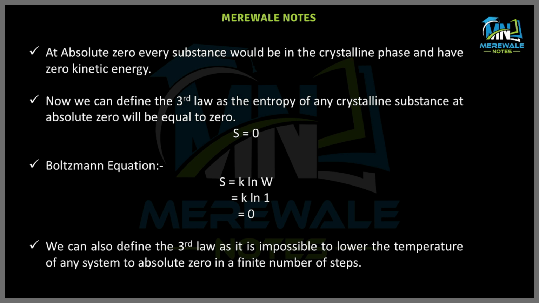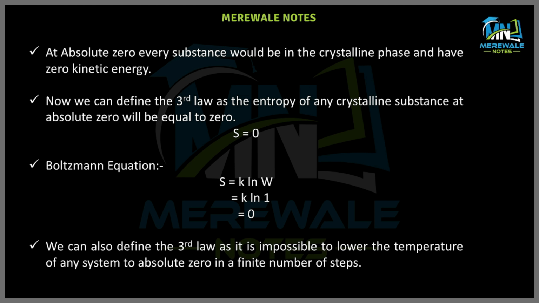At absolute zero, every substance would be in the crystalline phase and have zero kinetic energy. At the end, when we achieve absolute zero, the kinetic energy of the system becomes zero and all the molecules come close to each other, the intermolecular distance between them is very small, and they act like a crystalline phase, which is also known as a solid.